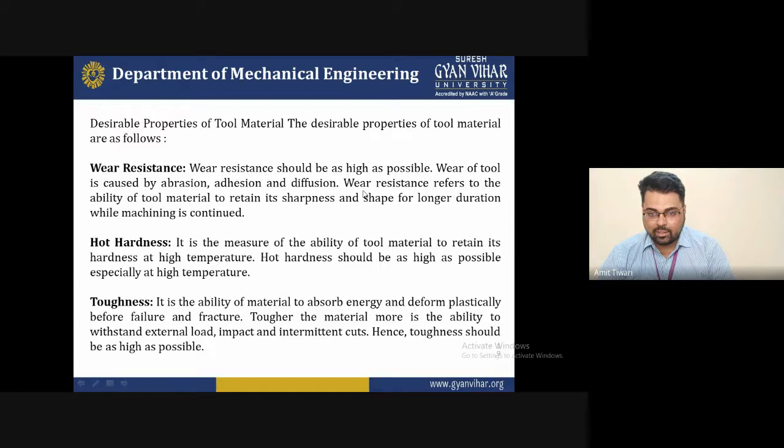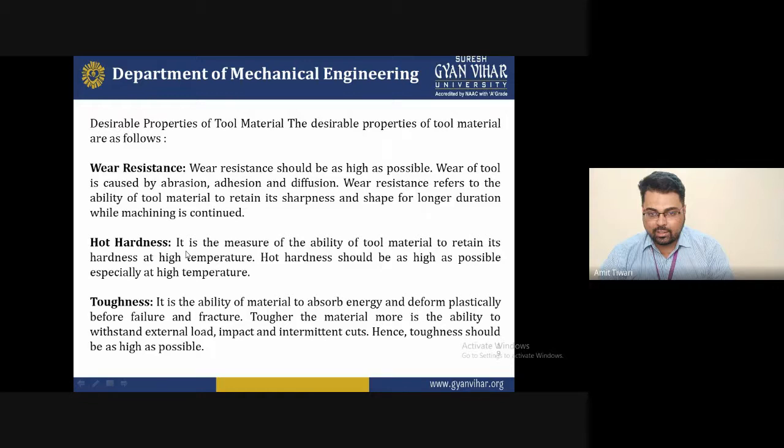What type of material we will select, we will discuss later. Just wait, I'm just describing some properties. This is a desirable property; we want this type of property in the tool material whenever you are doing machining. So this slide gives information about the desirable properties you select for machining, for selection of the cutting tool. These are some important points you can consider here.